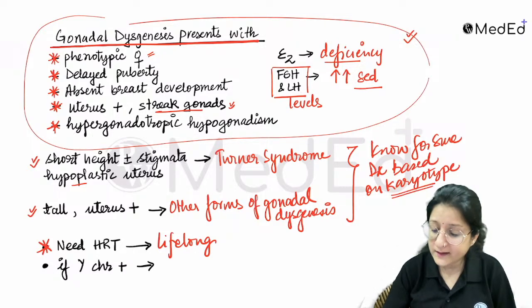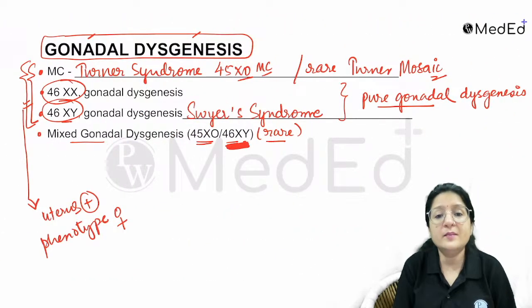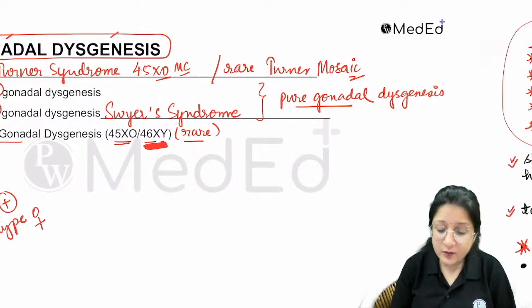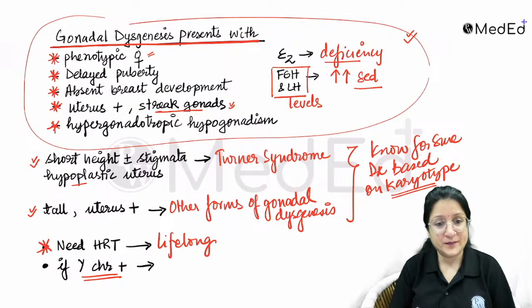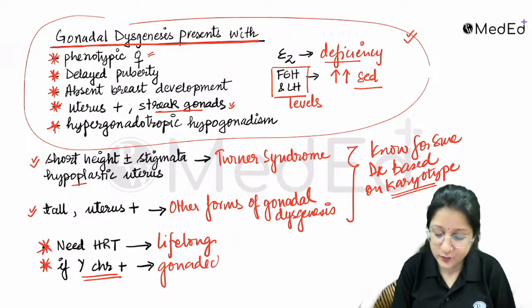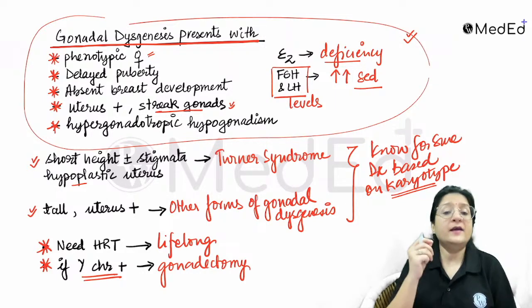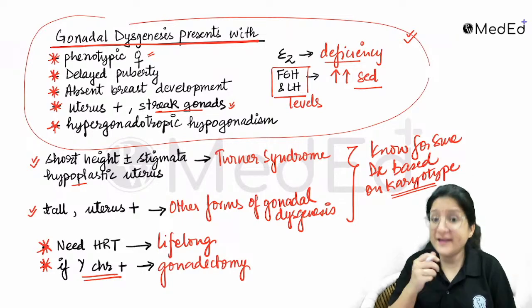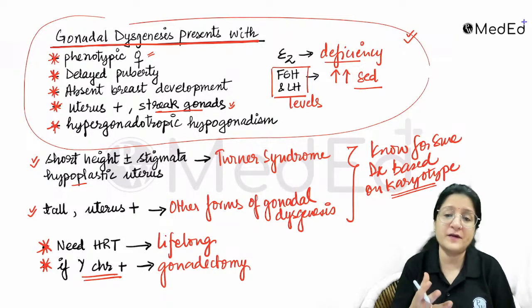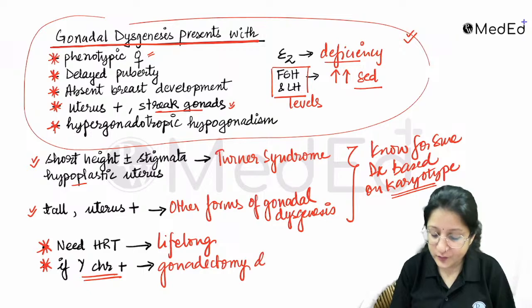Also important to note that knowing the karyotype is really important, because you could have mixed gonadal dysgenesis, or a 46XY kind of gonadal dysgenesis. So when you have gonadal dysgenesis with a Y chromosome present, remember that gonadectomy has to be done, because these dysgenetic gonads, which could be dysgenetic testes, are undescended and at increased risk of malignancy later on in life. So if there is a Y chromosome present, then gonadectomy has to be done as soon as diagnosed.